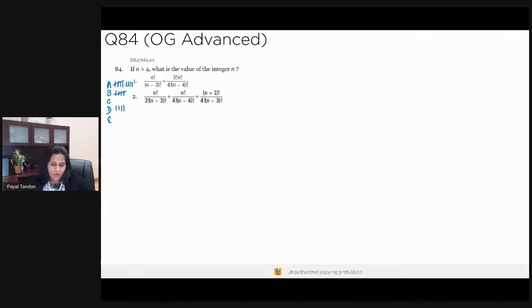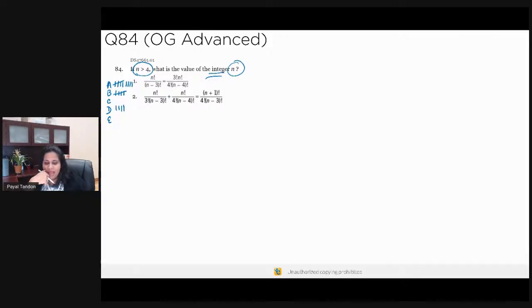If n is greater than 4, so we've been given a constraint that n is greater than 4, what is the value of the integer n? We need to have a definitive value for the integer n, okay? Now, how do I go about it? I need to know for sure in order to answer the question, if the individual statement is sufficient, then that should give me a precise value. I should be able to get to a precise value of the integer n. Okay, it's given to me that it's an integer.